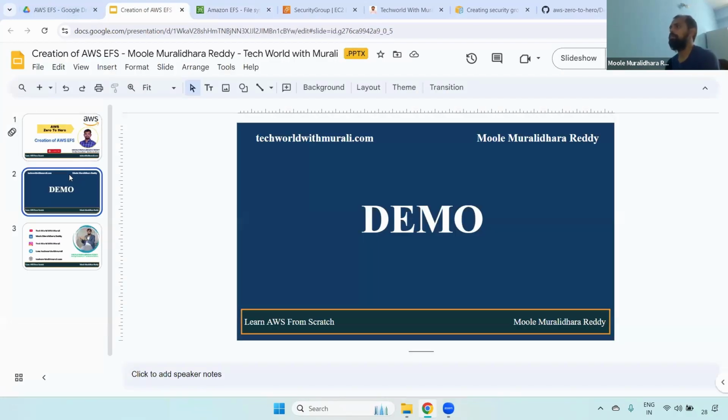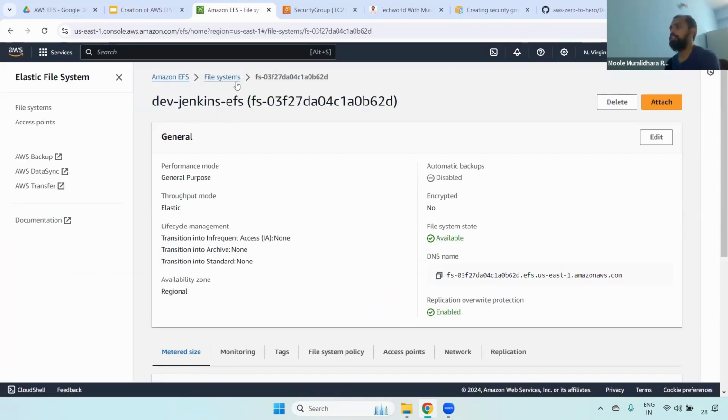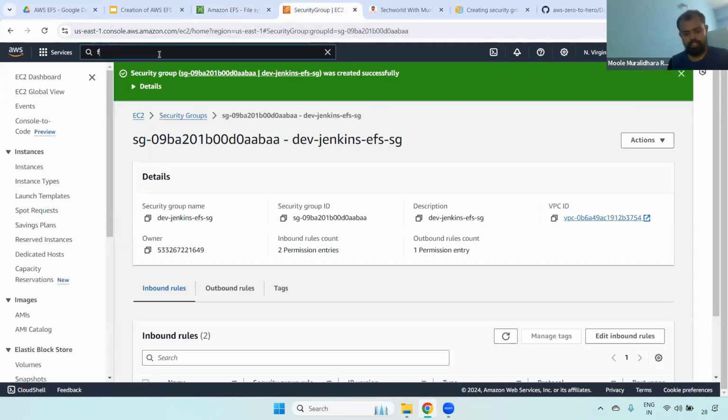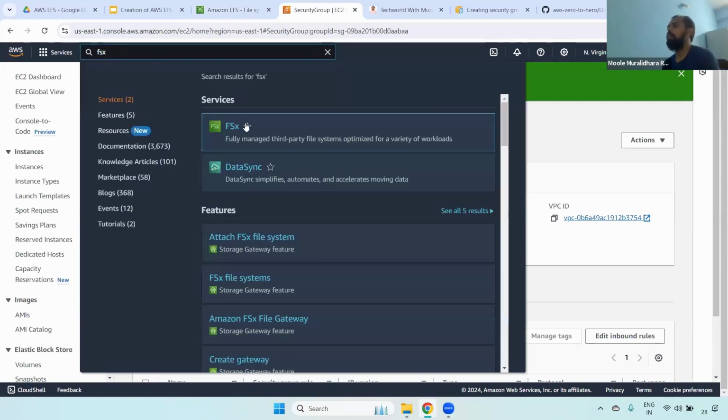Any questions now? And one more thing, guys, you may ask, hey Murli, as you said, this file system EFS supports only Linux to distribute the data between two different servers, for example. So how about Windows? For Windows, we have FSx. Using this FSx, we can create and manage file systems for Windows. This EFS will support only Linux.